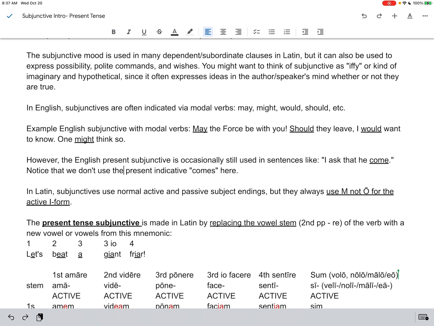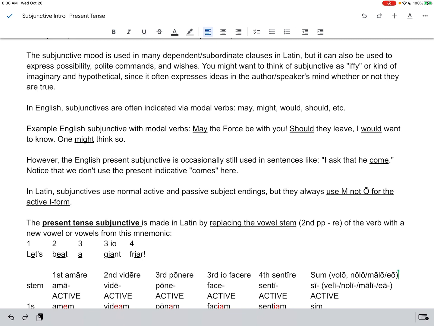Now, in English, subjunctives are often indicated via modal verbs, and notice the word modal is actually related to the word mood that we used up above. Both mood and modal come from the Latin modus, modi, the masculine noun that means mode, manner, means, or perhaps mood or method. Basically we're talking about modalities of things, like a way of approaching something. You might have a wish or a possible expression, and those are modalities.